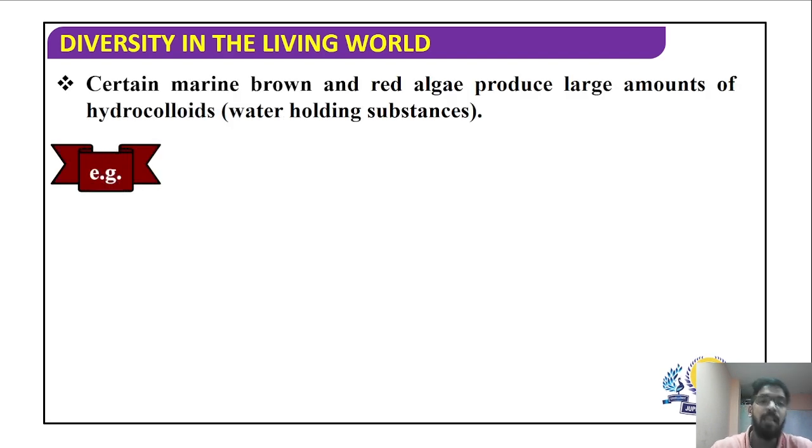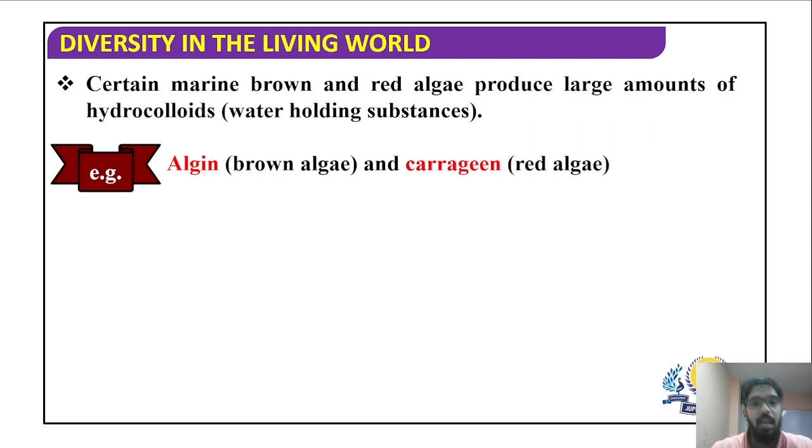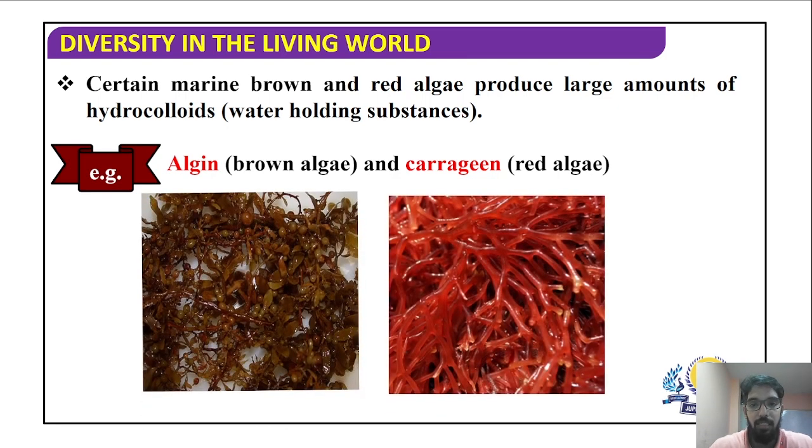Certain marine brown algae and red algae produce large amounts of specialized molecules called hydrocolloids. Now these molecules have the ability to absorb water and hold water in their cells. So brown algae have molecules called algin and red algae have molecules called carrageen. So these two are examples of hydrocolloids. Generally in NEET, they ask with respect to this, as to the hydrocolloid seen in brown algae is dash. So algin is the answer. And similarly, hydrocolloid seen in red algae is dash. So carrageen is the answer. Yes. You can see these jelly-like substances.